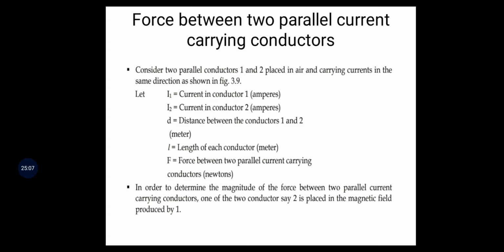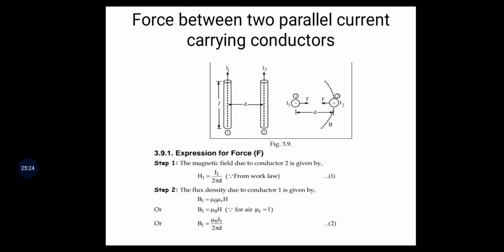So here, for the magnitude of the force between two parallel current carrying conductors, one of the two conductors, say 2, is placed in the magnetic field produced by 1.